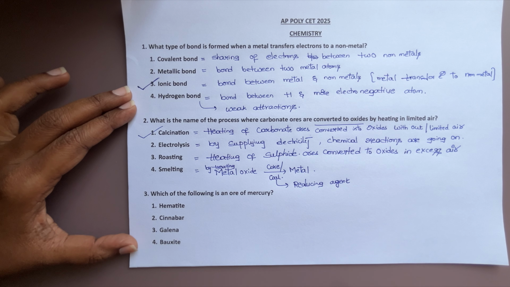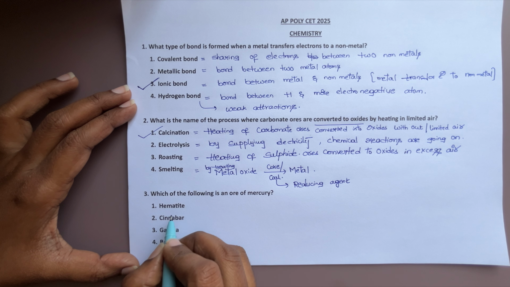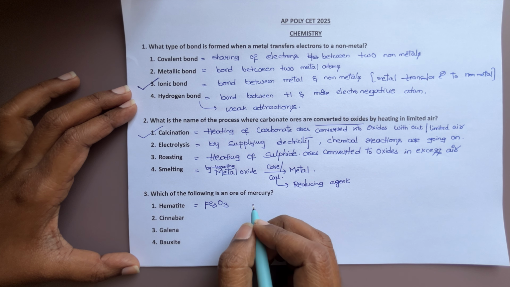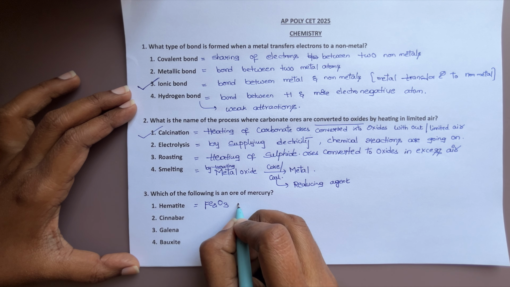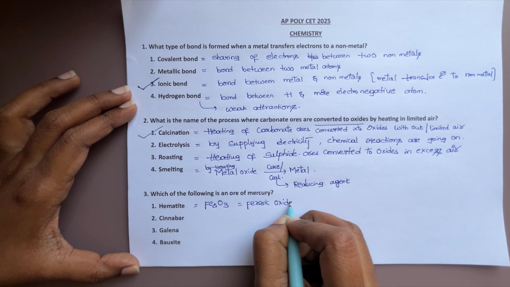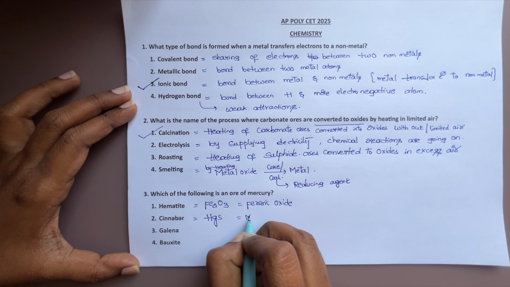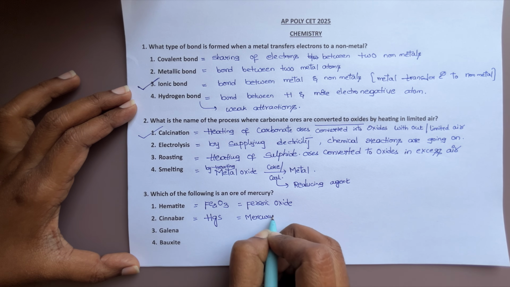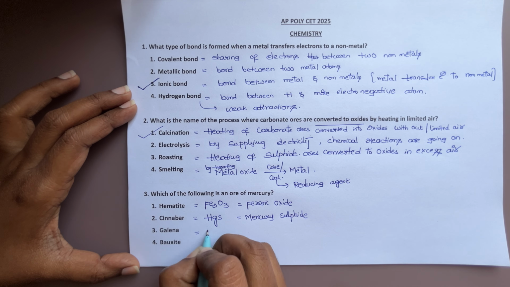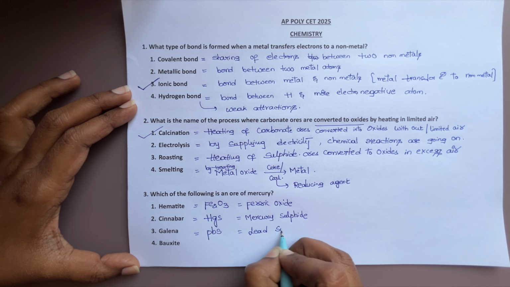Now the third question: which of the following is an ore of mercury? Hematite. What is hematite? Hematite is Fe2O3, iron oxide, which we call ferric oxide. Cinnabar is nothing but HgS, mercury sulfide. Galena is nothing but lead sulfide.